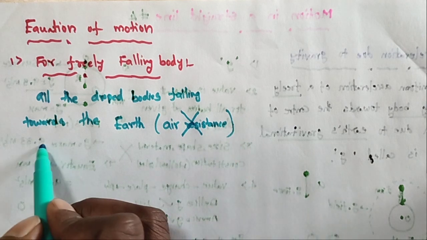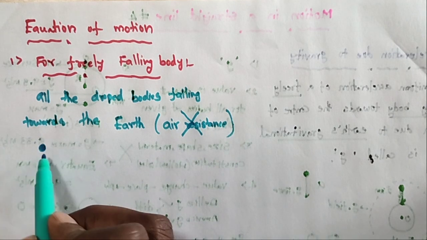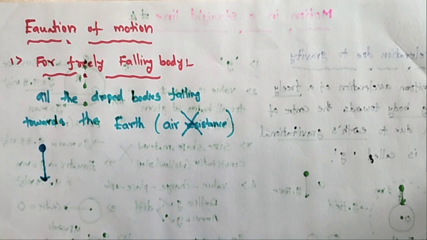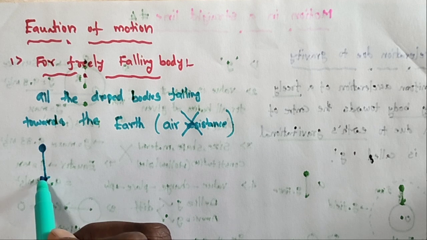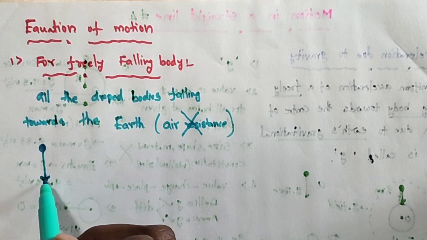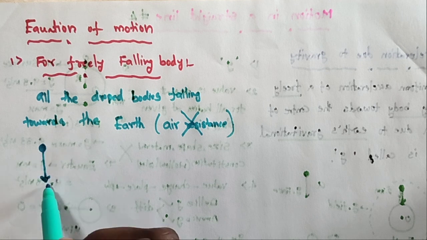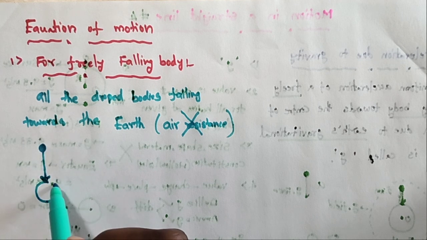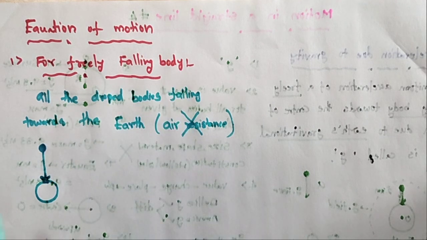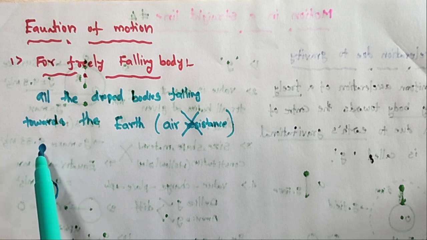So this is one object. This object is dropped freely, not forced. The object is dropped freely and falls down to the ground. This motion is called a freely falling body. If you just let go of the object from your hand, it is dropped freely, and its motion is called freely falling.